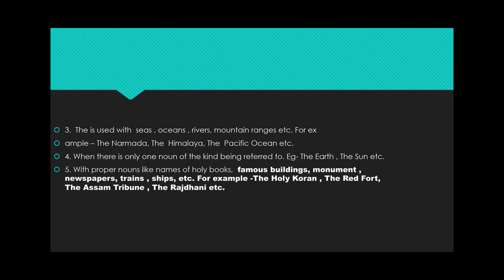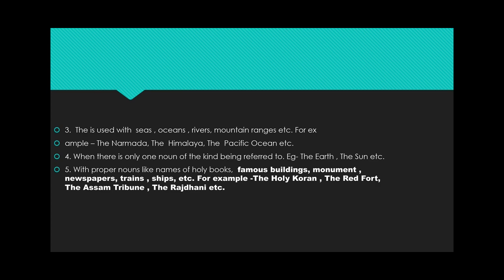Now come to the third point. The is used with seas, oceans, rivers, mountain ranges, etc. For example, the Narmada, the Himalaya, the Pacific Ocean, etc. So students, whenever you get the names of seas, oceans, rivers, mountain ranges, anything of that sort, you have to put the before all of these. Next, when there is only one noun of the kind being referred to, for example, the earth, the sun, etc. It means the nouns which are only one in number, as we know that earth and sun are the only ones of their kind. That's why we have put the before it.